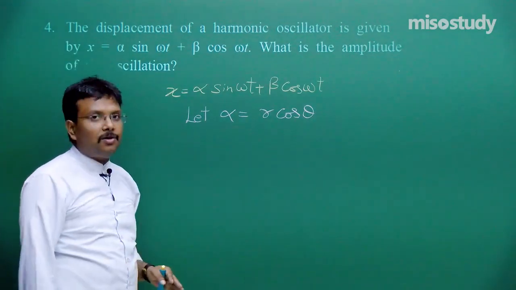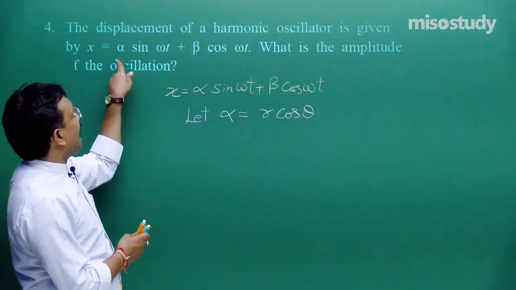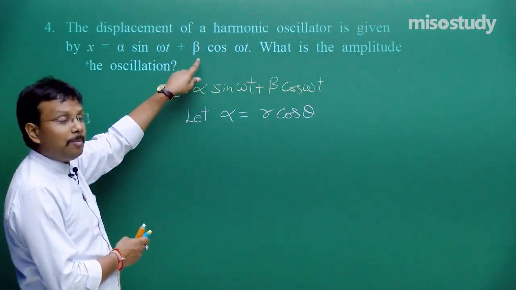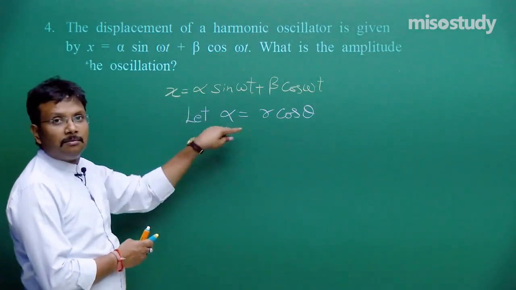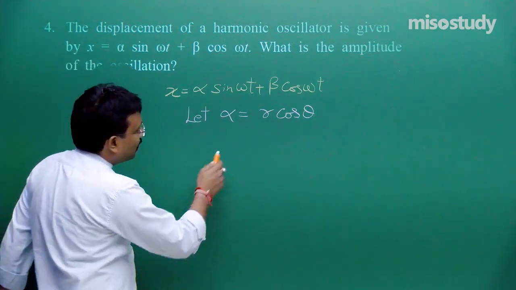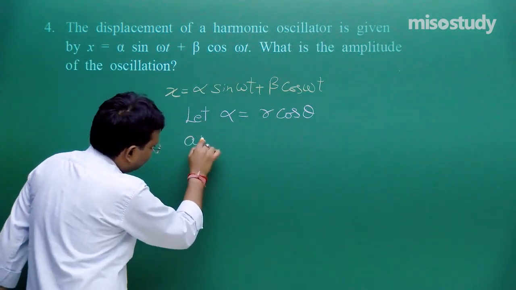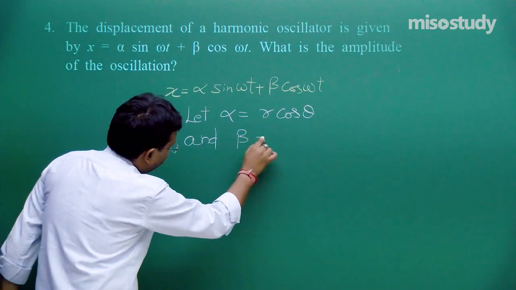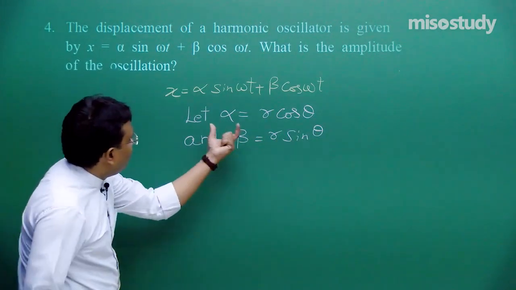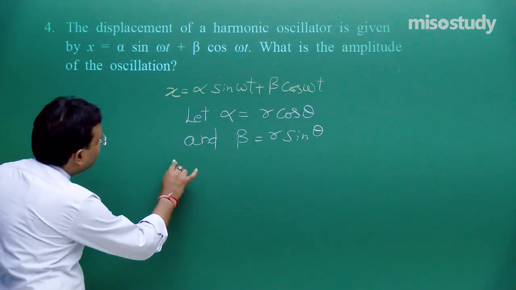After some practice, you will get the understanding: okay, from here I am not getting the actual amplitude, so I will have to do something, and that something is makeup. What is the makeup? I need some cream powder, so that is what I am doing over here. Fine. Alpha is equal to r cos theta and beta is equal to r sin theta. Now do one thing, replace alpha by this value, replace beta by this value. So what will you get?